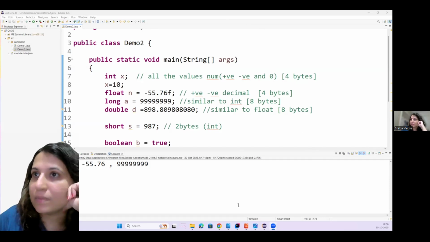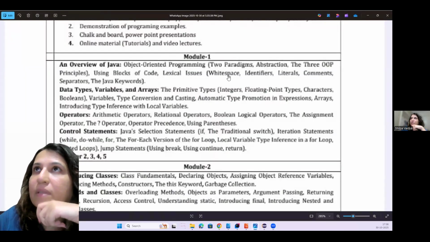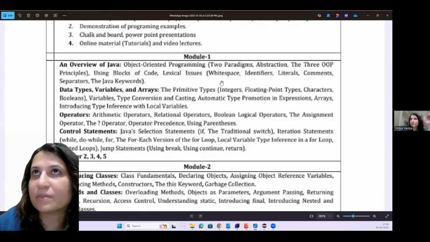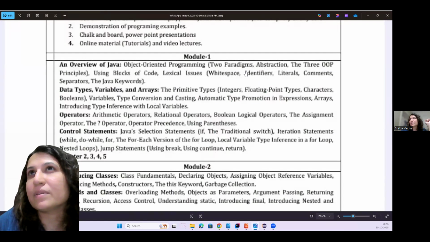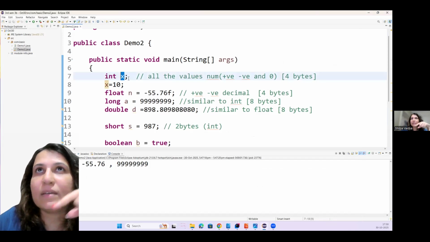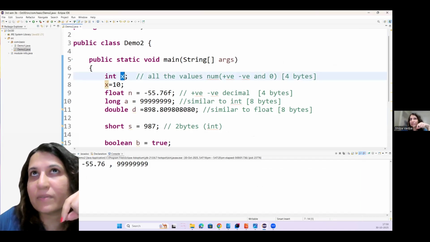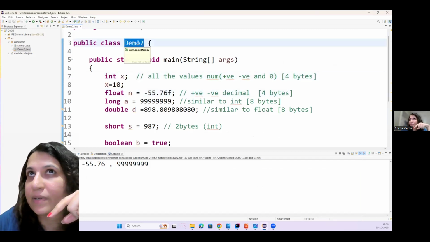So here, also, if you look at module one, they have asked you what white space is. It is just the spaces in between. Identifiers. Whenever you get something called an identifier, usually these are variables. That is, int x: x will be an identifier. Float n means n will be an identifier. Class demo2 means demo2 will be an identifier.